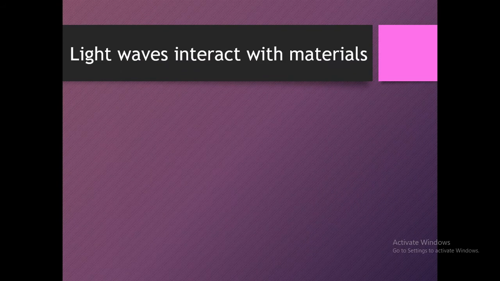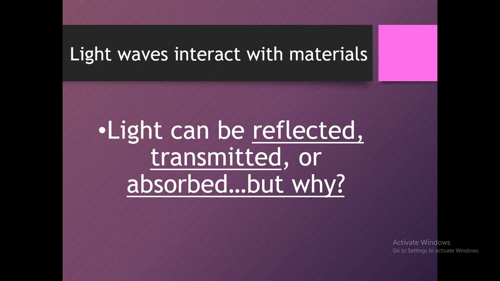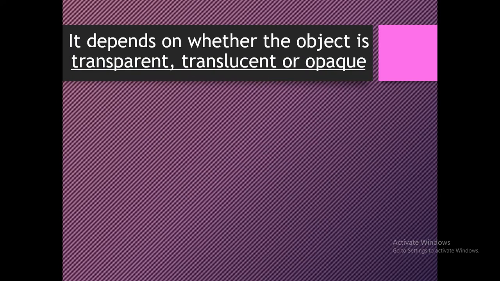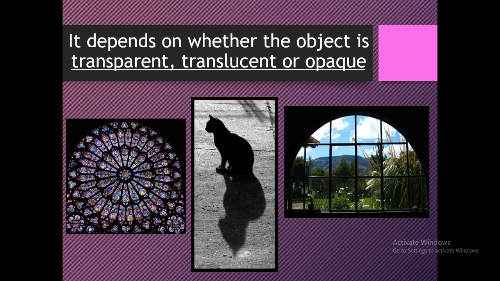Light waves interact with the materials. Light can be reflected, transmitted, or absorbed, but why? Why is it reflected, why is it transmitted, or why is it absorbed? Think it and write the answer. Now, it depends on whether the object is transparent, translucent, or opaque. If it is transparent, what will happen? Transparent material, it is transmitted.